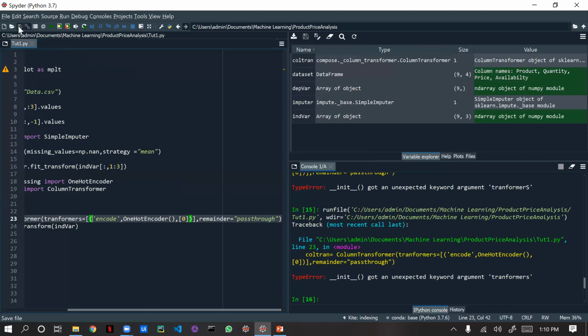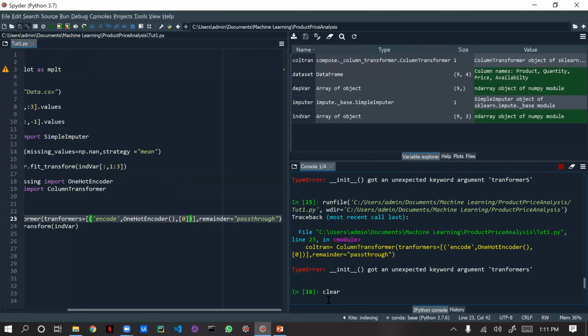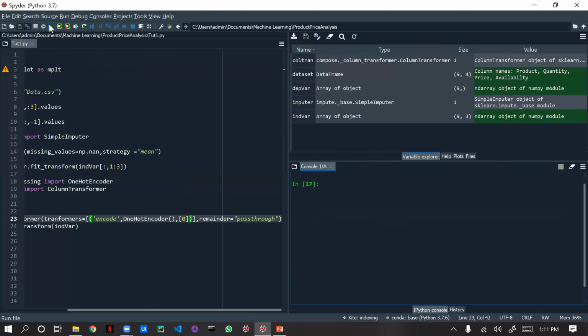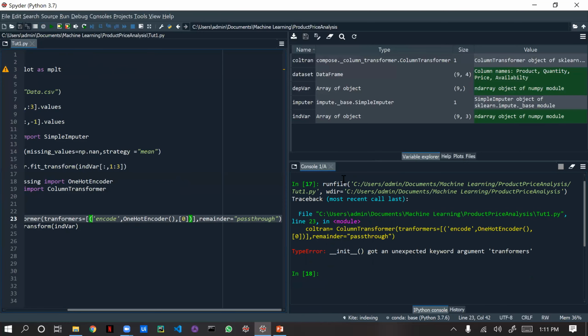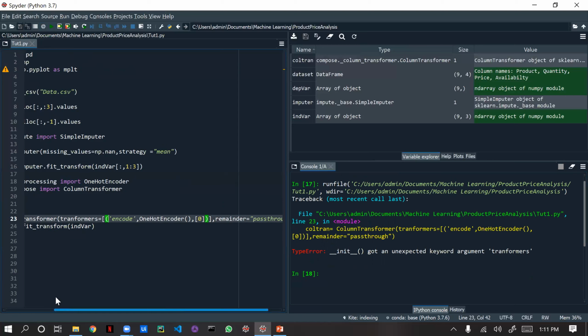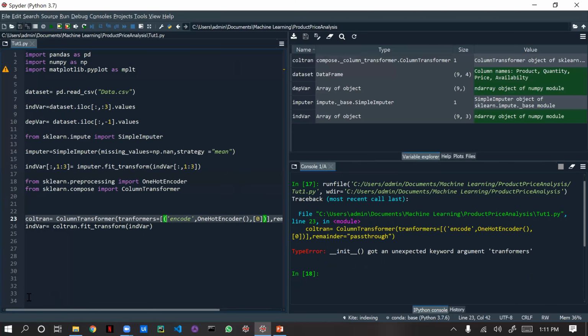Didn't it save or what? We'll clear this. Line number 23, same error. We got stuck.